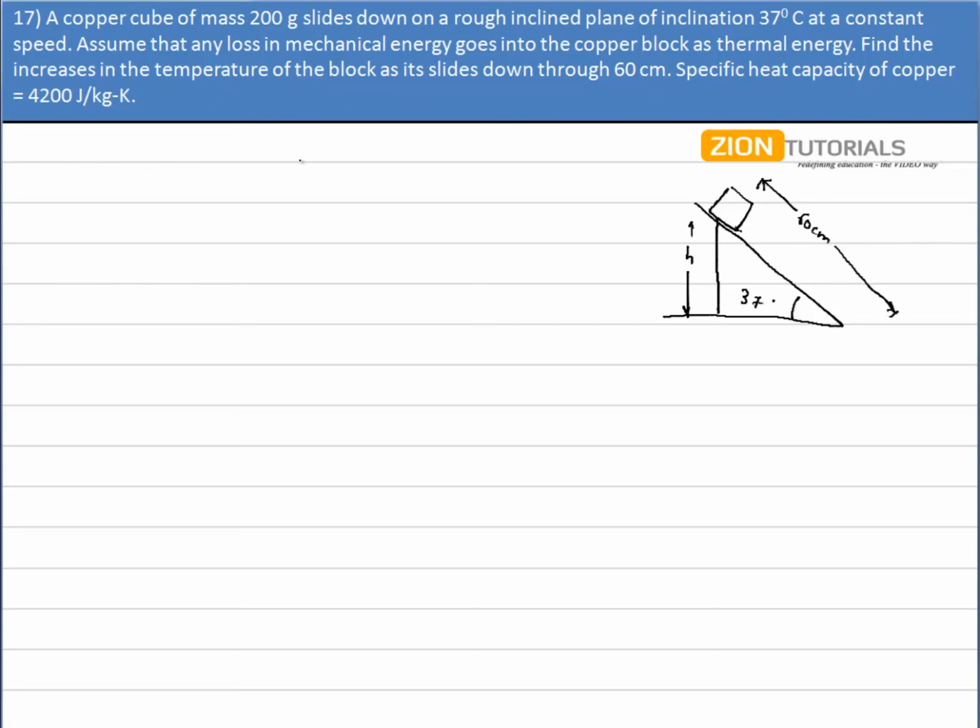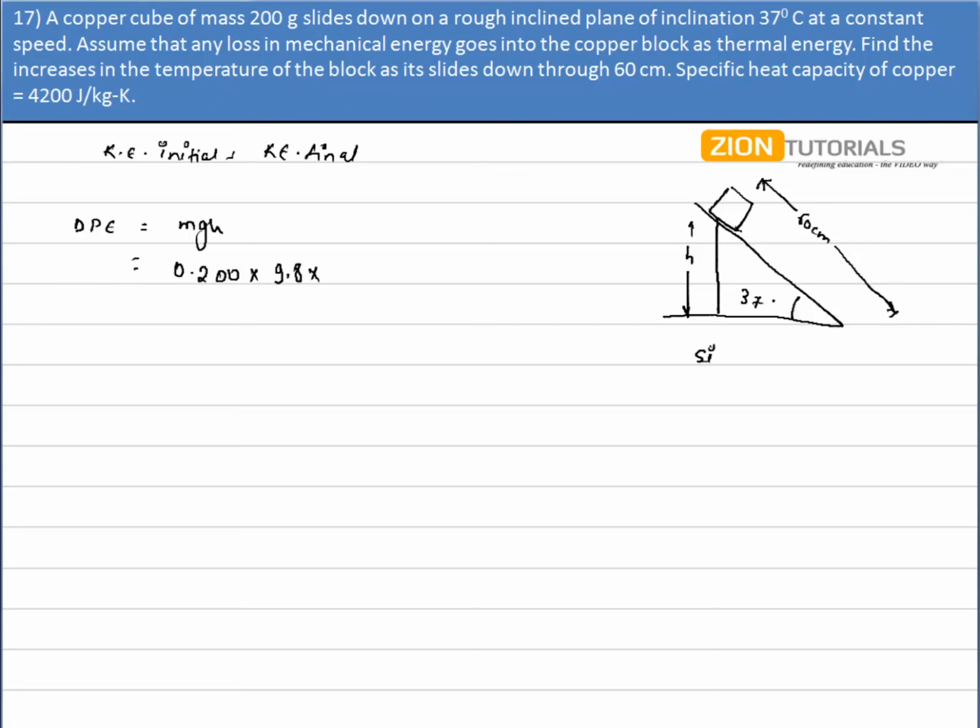So clearly the kinetic energy is the same, that is, it is having some initial kinetic energy, and that is equal to the final kinetic energy, because it is not stopping. The kinetic energy is the same, but what is changing is the potential energy. The final potential energy is less because it is sliding down. So the change in potential energy will be equal to mgh, and mass is given as 200 grams or 0.2 kg, into 9.8 into h.